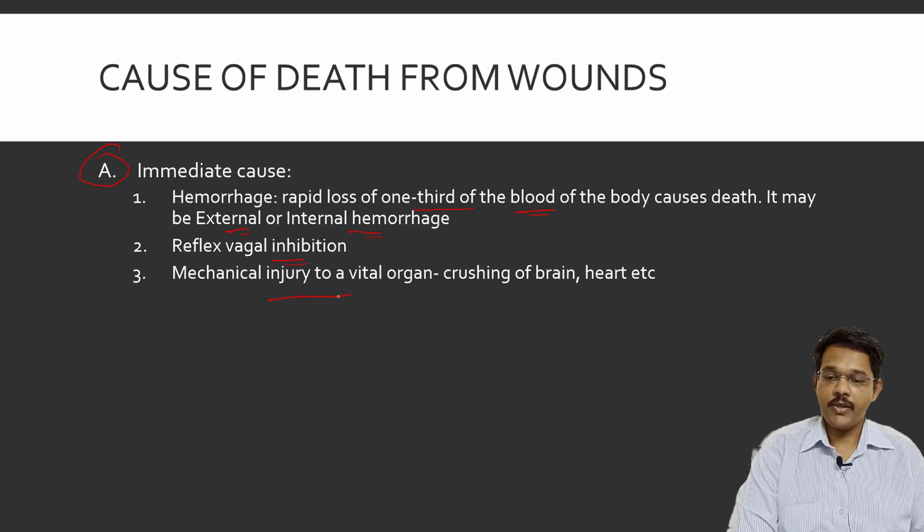Next is mechanical injury to vital organs. Vital organs like the brain, heart, or lungs, if there is any injury which directly causes damage to these organs, like crushing of the brain or crushing of the heart, then the person may die immediately.